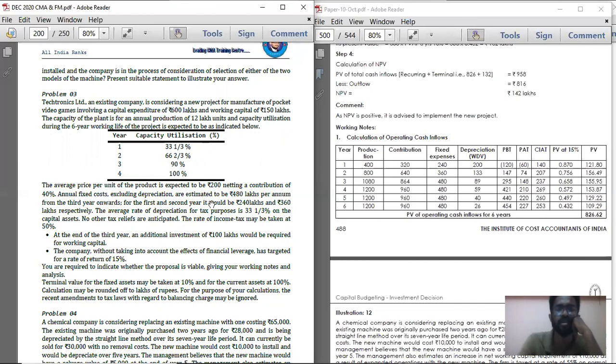So how much is the contribution you are going to get? If suppose from this 200, you deduct 40%, you will get contribution. That is what they are telling. 200 netting of a contribution of 40%. So if you deduct 40% from this 200, you will get the contribution. So 200 into 40%, how much are you getting? 80. So 200 minus 80, you are going to get 320.